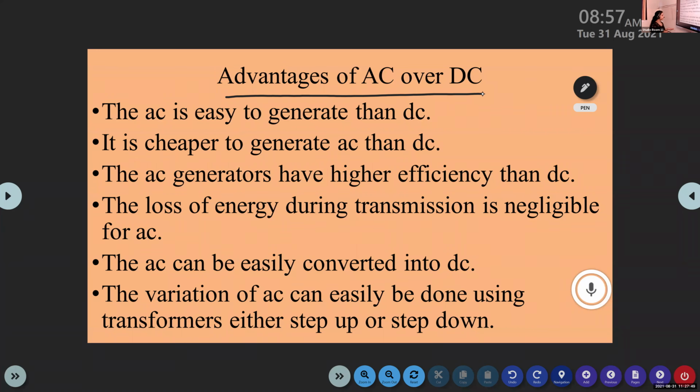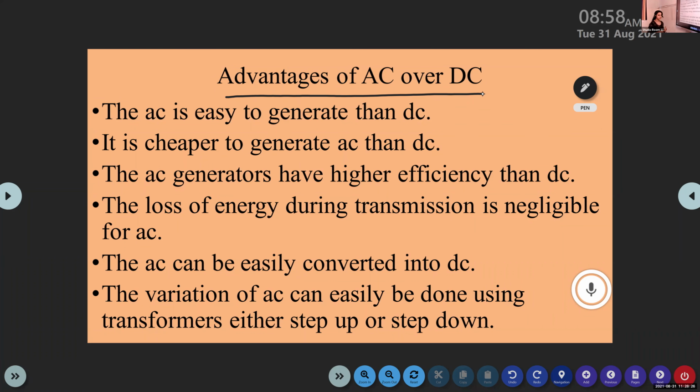The third advantage, AC generators have higher efficiency than that of the DC generators. We have basically two types of electric generators. One is AC generator and other is DC generator. We will discuss about them in our further classes. Out of these two generators, AC generators are said to be more efficient than the DC generators. AC generators produce alternating current, and DC generators produce the direct current.